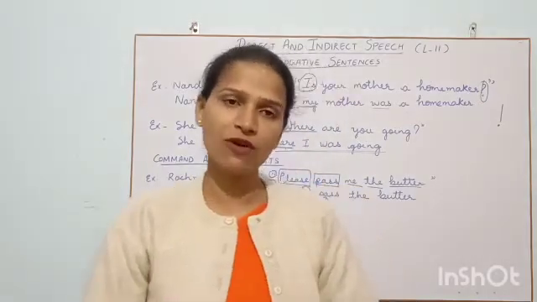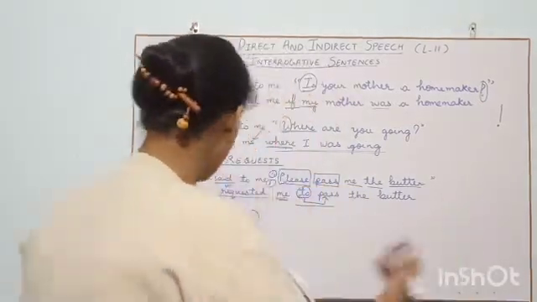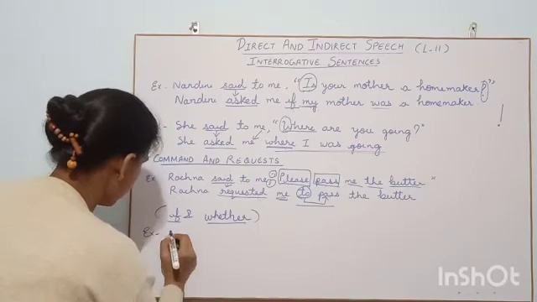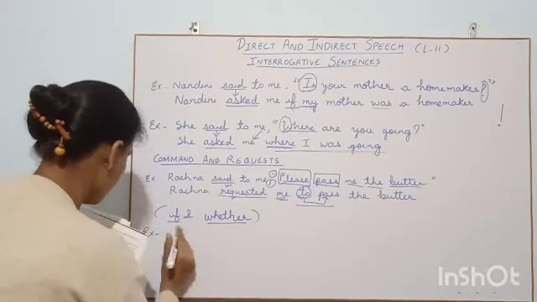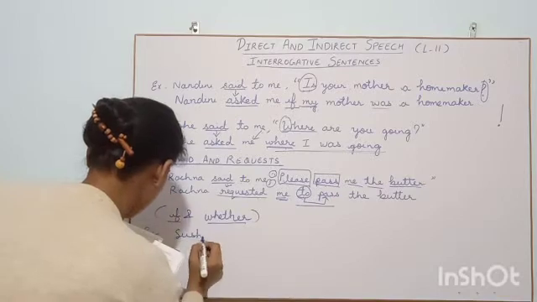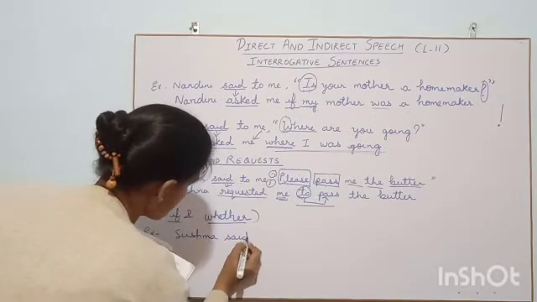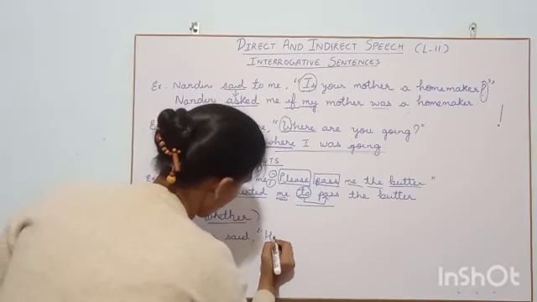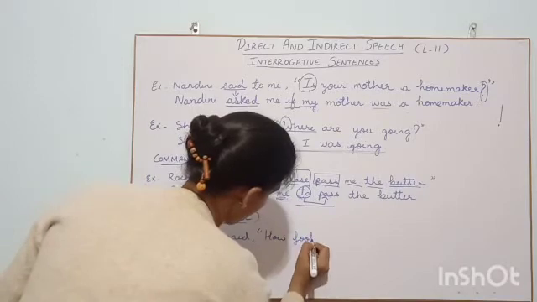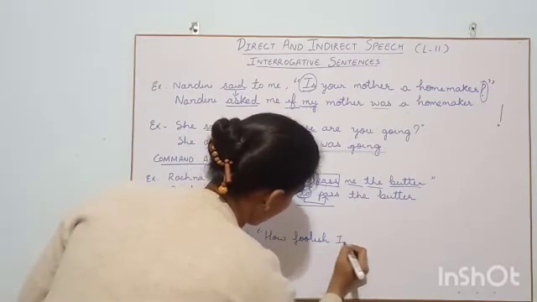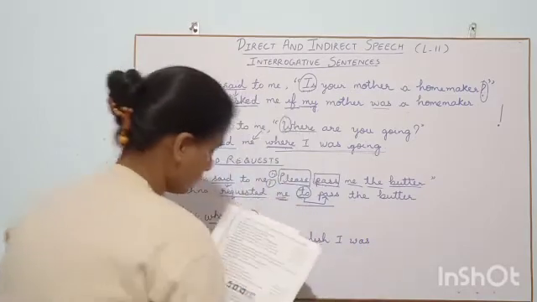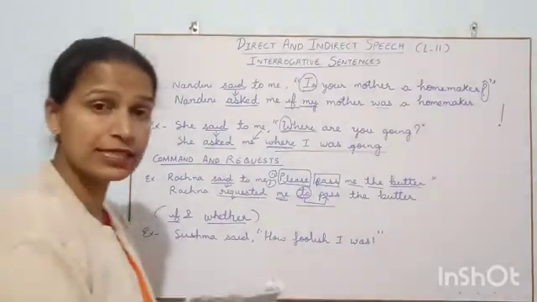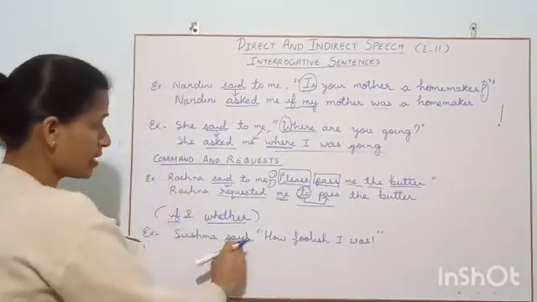One example we will see of the exclamatory sentence. I will be writing the first one for you. Sushma said, how foolish I was. Now, how are we going to change this statement? Sushma said how foolish I was.